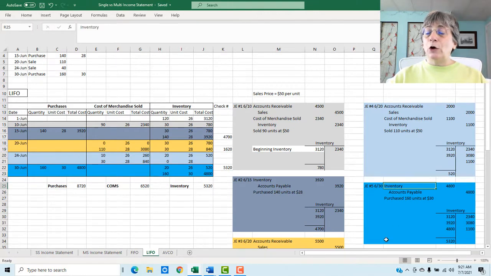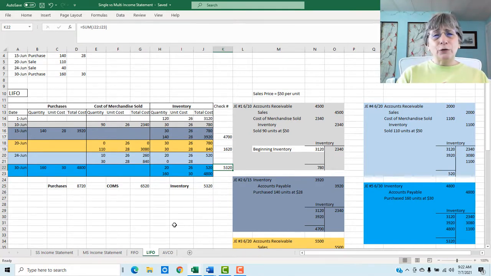And here is our journal entry that goes along with that. We're increasing our inventory at 4,800, and we are increasing our accounts payable at 4,800. When we add that debit to our T account, we end up with a new balance in inventory of 5,320, which is 20 at 26 plus 160 at 30 for 5,320.